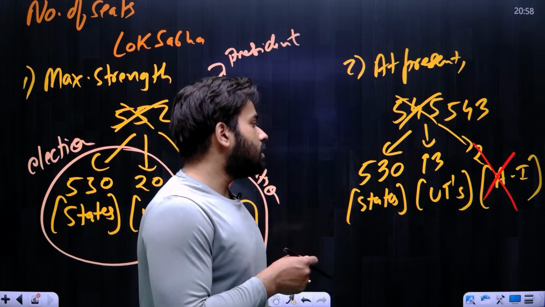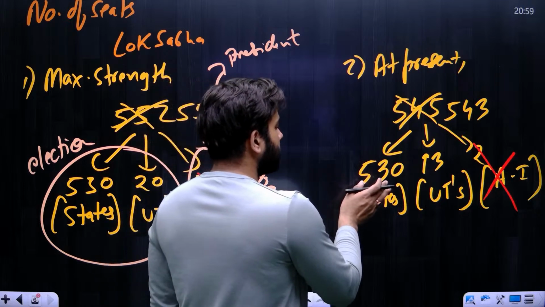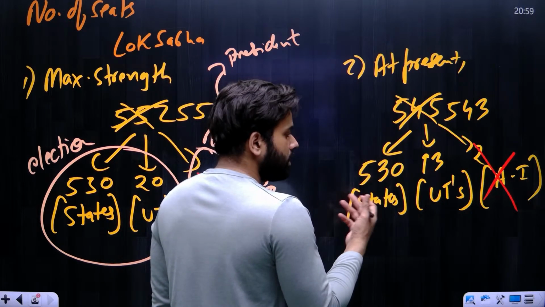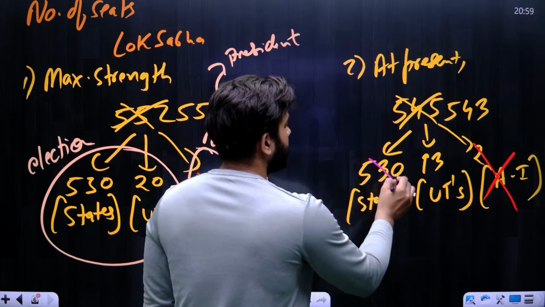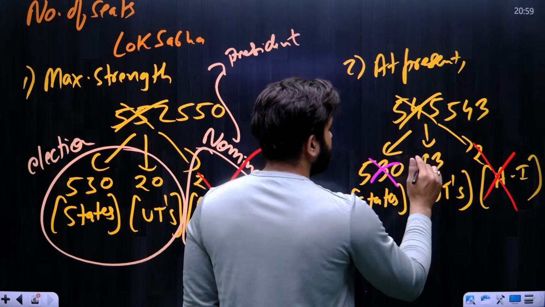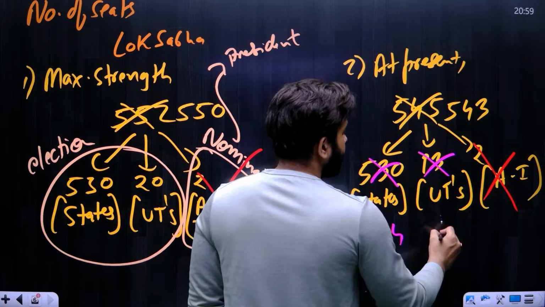So initially Jammu Kashmir was a state of this country, so Jammu Kashmir seats were in this part, but now Jammu Kashmir is a Union Territory, so the seats of Jammu and Kashmir have been transferred to here. So 6 seats were transferred from here to here. So at present we have 524 seats for states, 19 seats for UT.